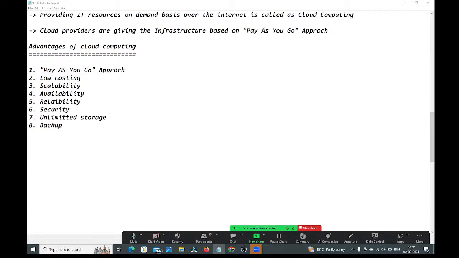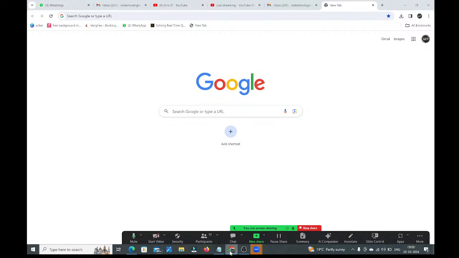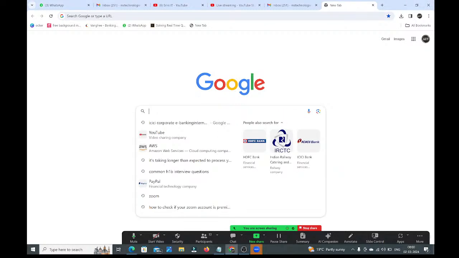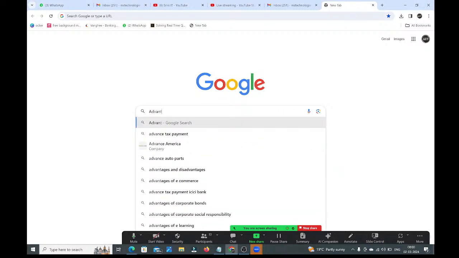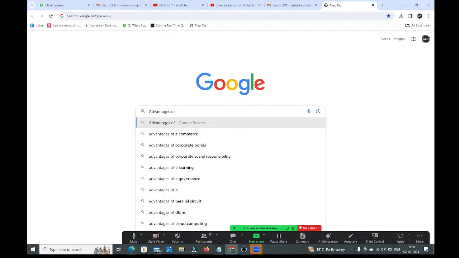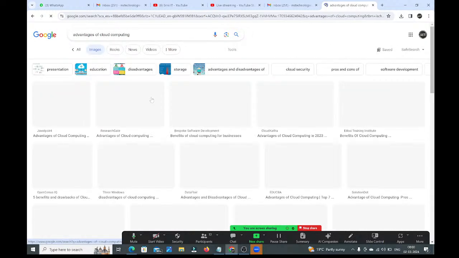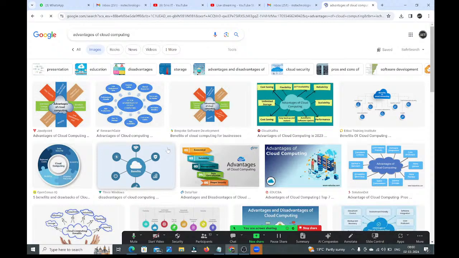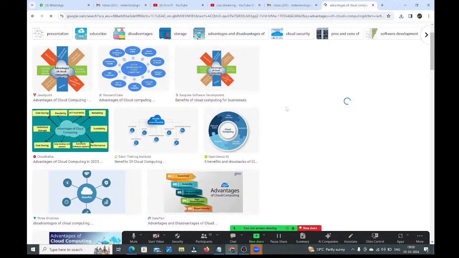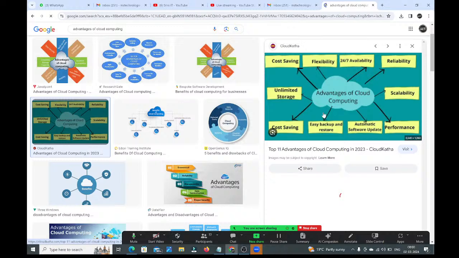So now let me show in Google what advantages they have given. We'll see, guys. Here, advantages of cloud computing. Just search for this, what they have given. See, guys, here you can click on images and you can see a lot of images. Just have a look into this, what they are saying.